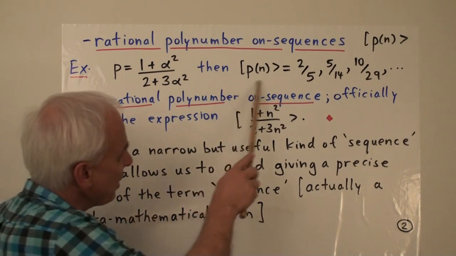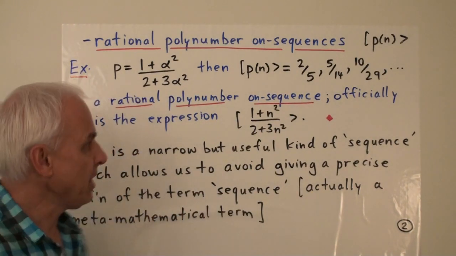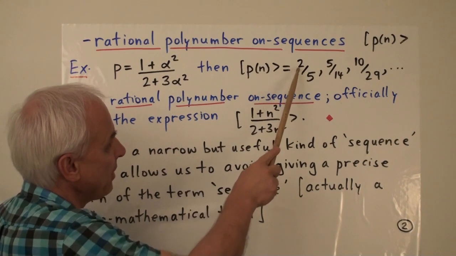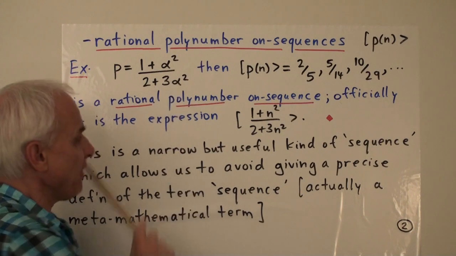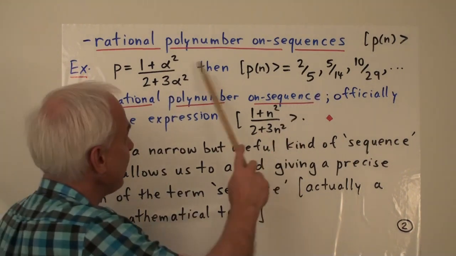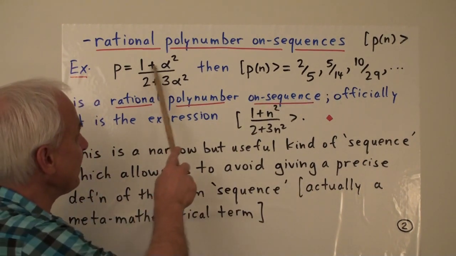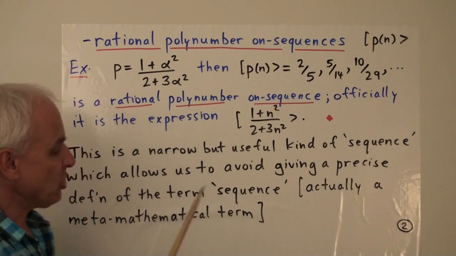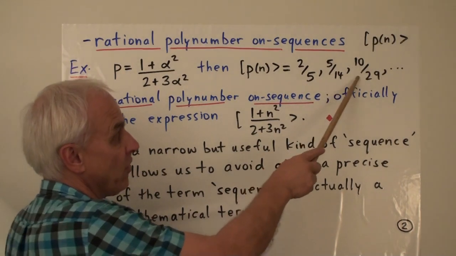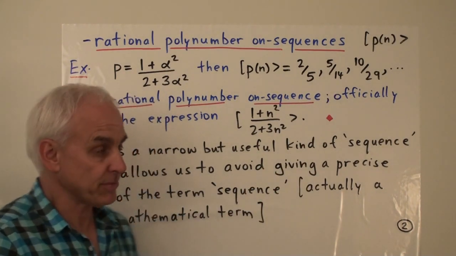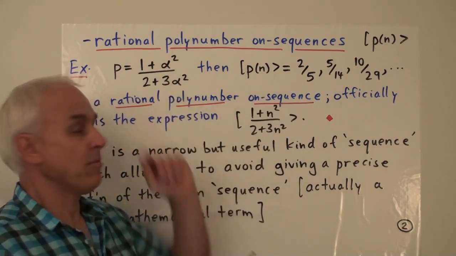Okay. And we can think about this thing as being evaluated at k equals 1 or k equals 2 and so on. If we plug in n equals 1, then we get 2 over 5. Plug n equals 1 here, we get 2 in the numerator and 5 in the denominator. If we plug in n equals 2, then we get 5 over 14. So by substituting successive natural numbers, we can get a sequence of numbers, rational numbers. And we can think about this particular sequence as being generated by this polynumber.